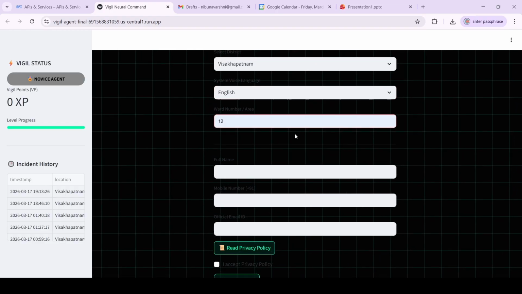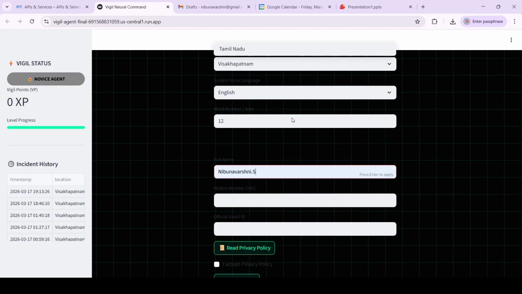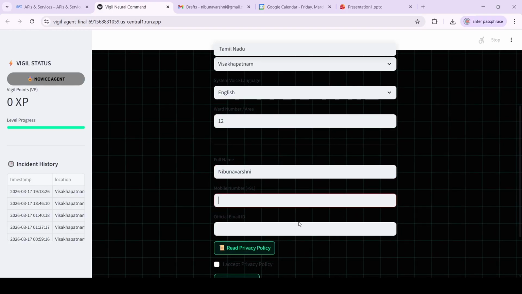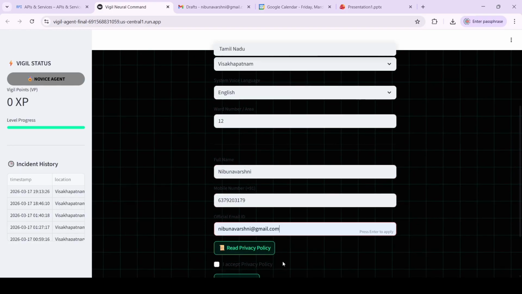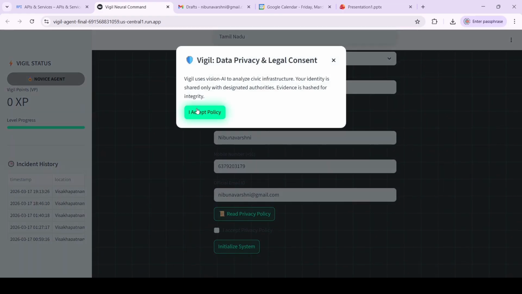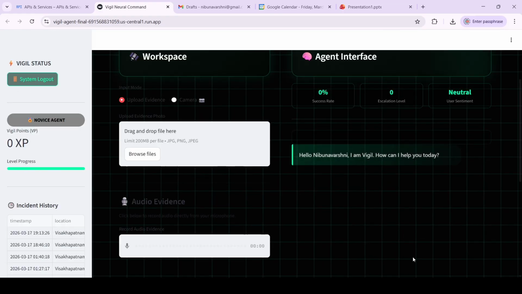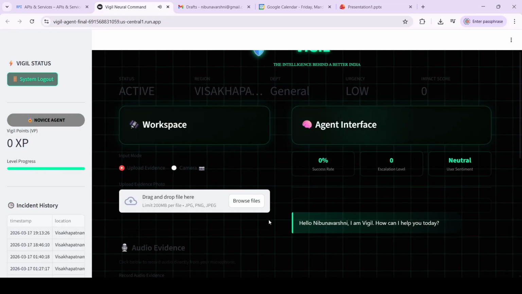Now, let me enter my credentials quickly. It even has a privacy policy page. Once you accept the policy and initialize the system, "Hello Nirnavashni, I am Vigil. How can I help you today?"